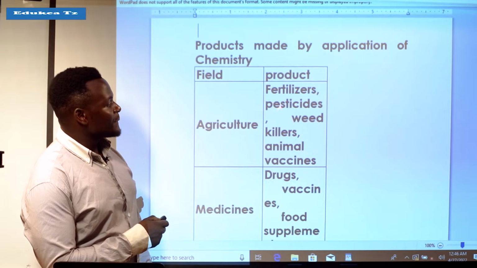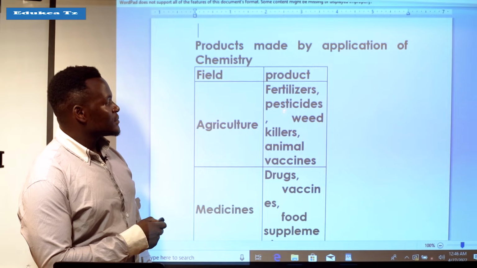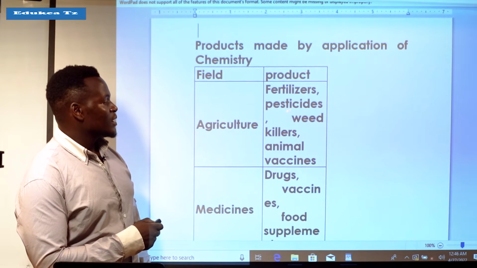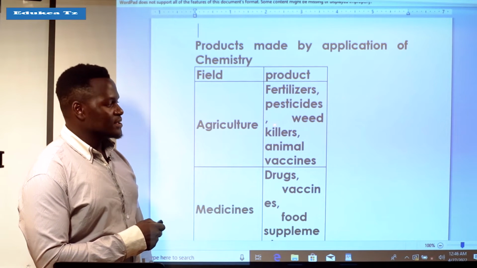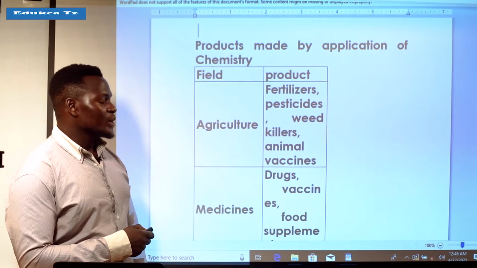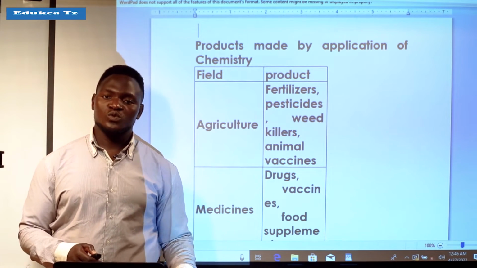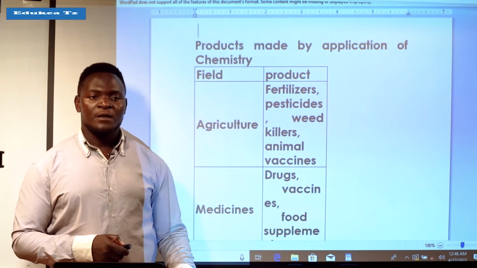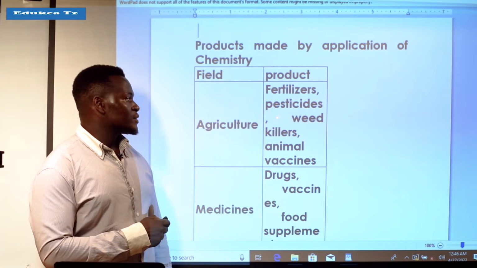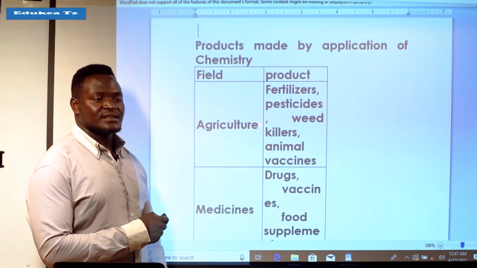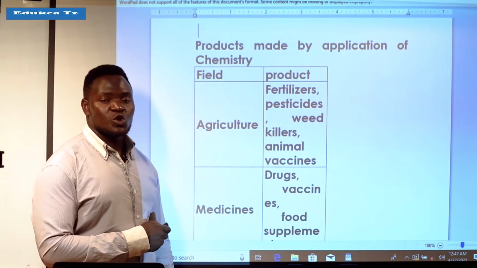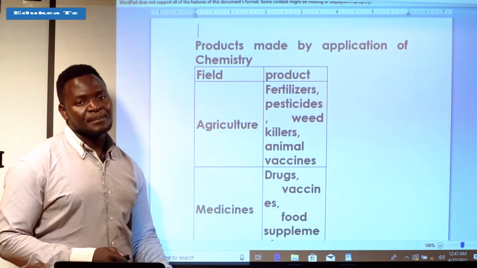Also, we have pesticides. Pesticides are various medicines used to kill insects which destroy the plants.